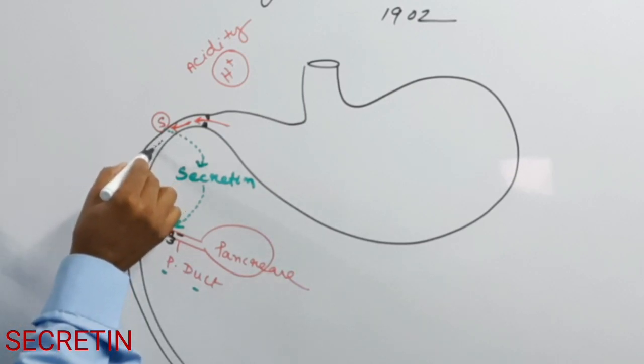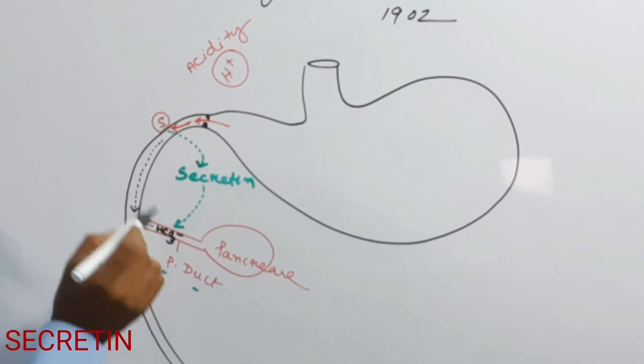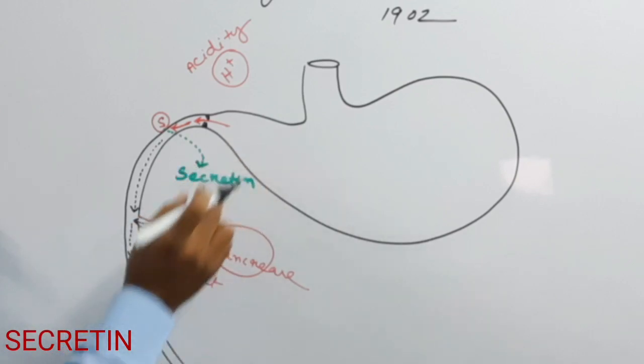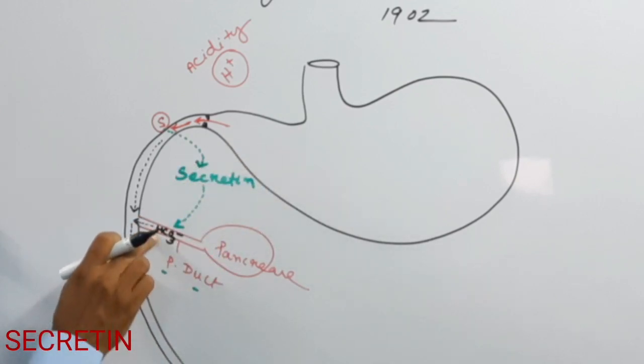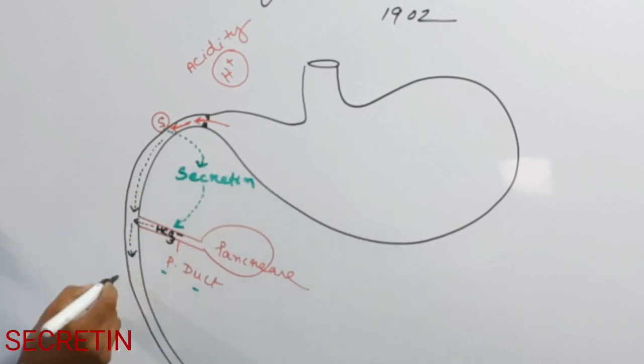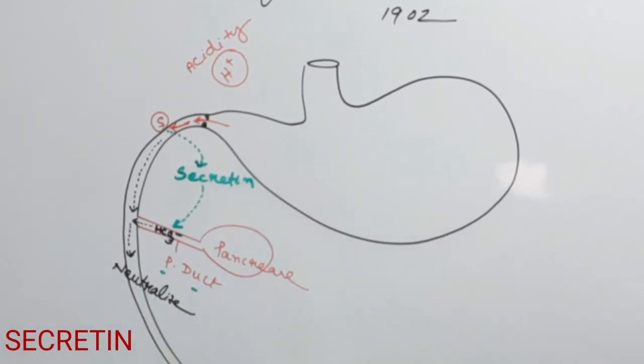Now when the acidic chyme comes in contact with the bicarbonate ions, the acidity is neutralized. So neutralization of food takes place.